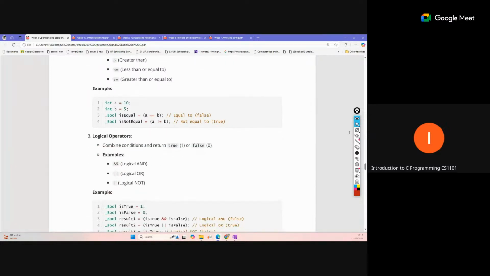Next, logical operators, which are used to combine conditions. If we have more than one condition to check and we want to check them combined, for example two conditions, and we want to consider something only if both conditions are true, otherwise we skip it, in this case we use logical operators.